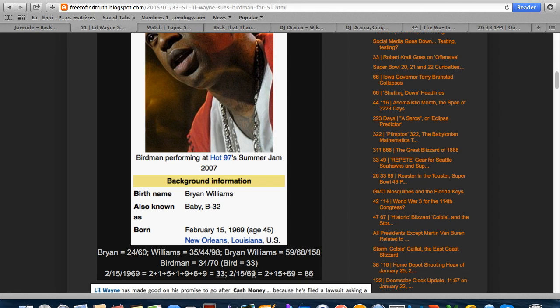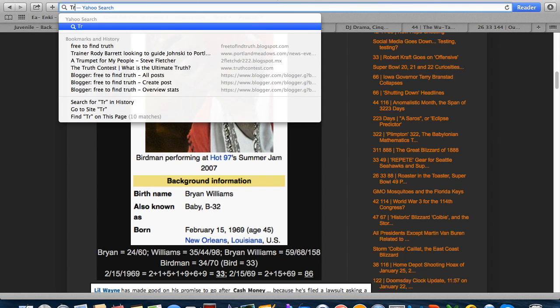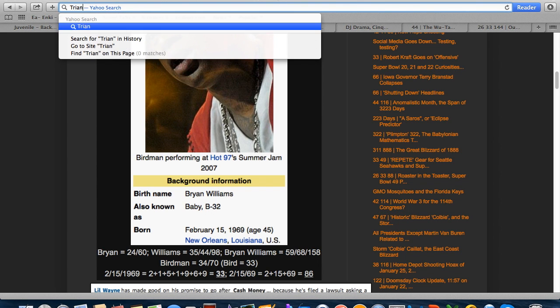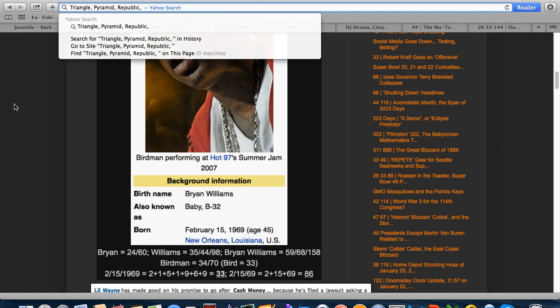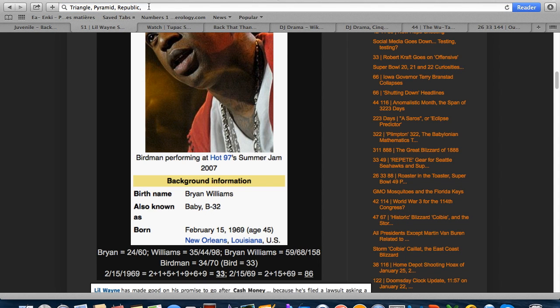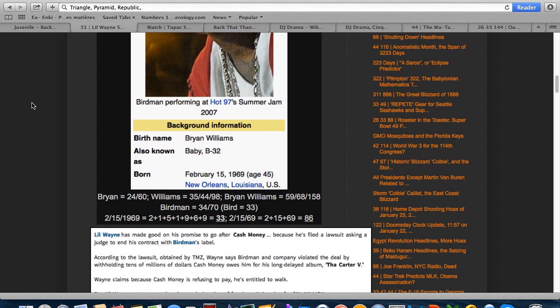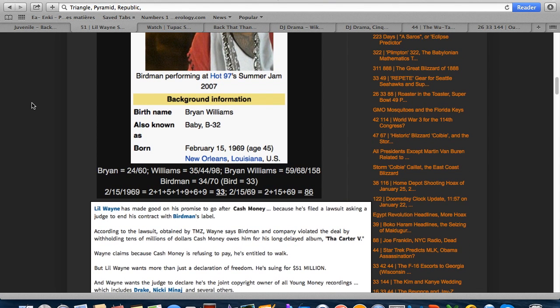Like the word, look at this. All these words equal 86 in simple English gematria. Triangle, pyramid, republic. I can't think of a whole bunch more, but important numbers, important words. Look at the relationship between those three. Think about your dollar bill. All those words are on there.